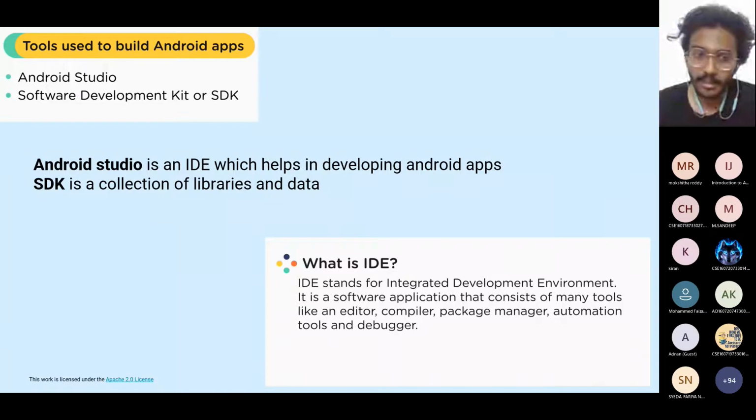The IDE may have packages, but to develop any application, we need something called a software development kit. The name itself says that it is a development kit in order to develop software, right? This includes various collections of libraries and data, which add up to Android Studio in order to develop applications in a better way.